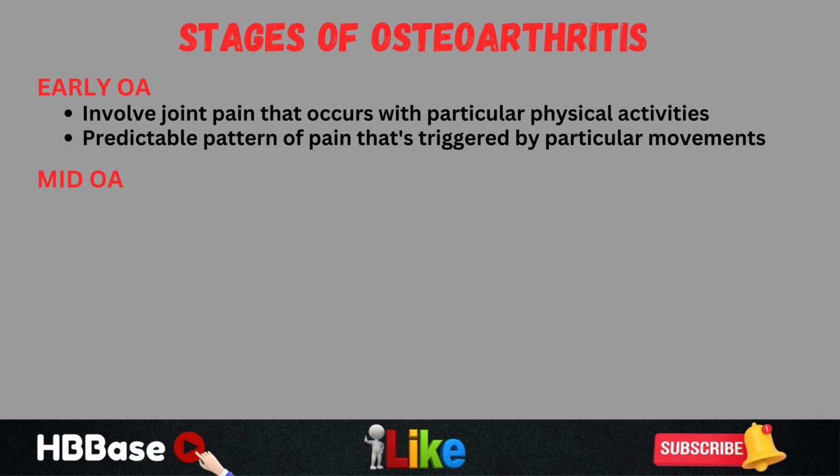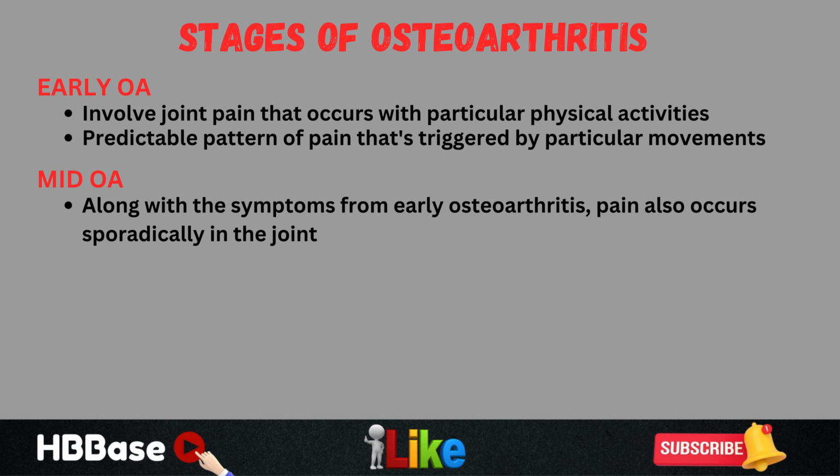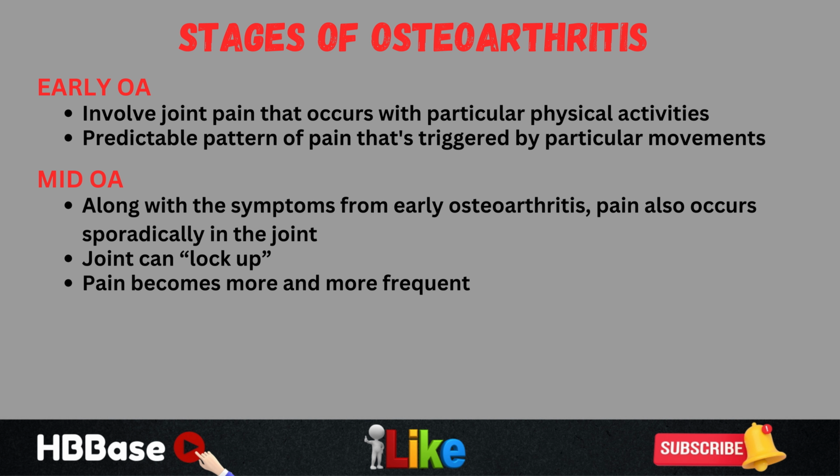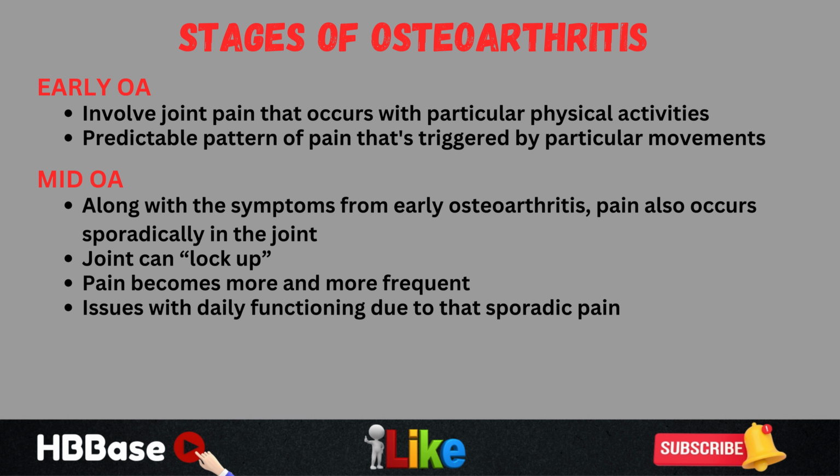Then there can be mid or moderate osteoarthritis where, along with the symptoms from early osteoarthritis, pain also occurs sporadically in the joint. In this stage of the disease, the joint itself can also start to lock up, and over time the pain becomes more and more frequent. That sporadic pain becomes more and more frequent, and then eventually there can be issues with daily functioning due to that sporadic pain that continues to occur. So there is pain that is elicited with particular physical activities, and then there's this sporadic pain of the joint, and the joint locks up, and it will become worse and worse over time.